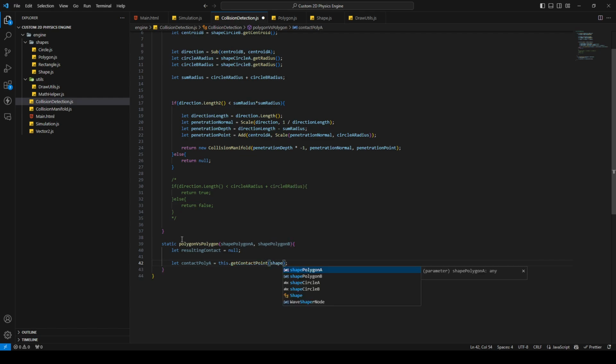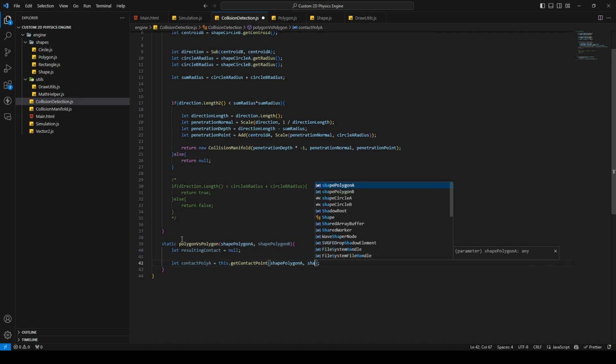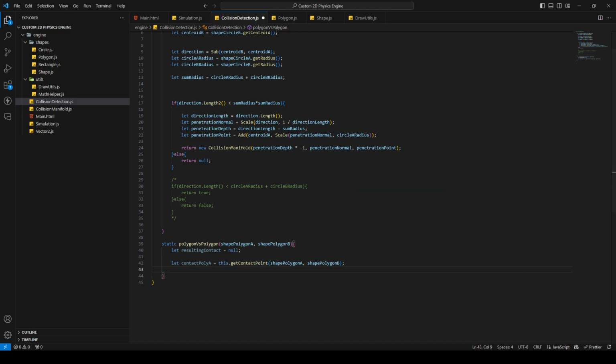Here I'm gonna say shape polygon A and shape polygon B. And of course we need to do the same thing for the other shape. So let's copy that. This will be contact poly B, and this is the other way around: shape polygon B, shape polygon A.